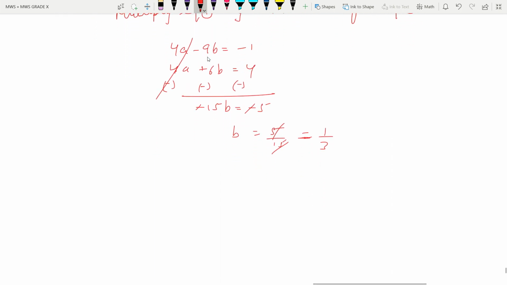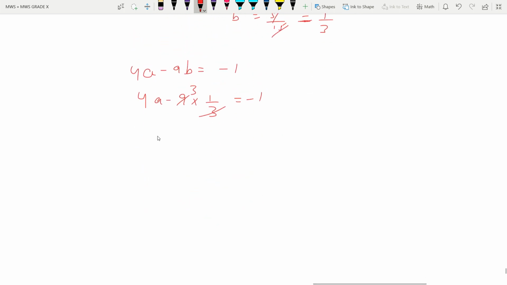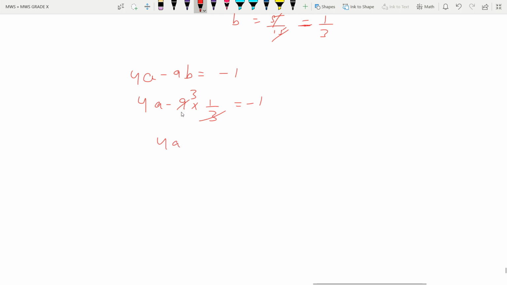So I am putting in the equation number 2, that is 4a minus 9b is equal to minus 1. So put the value of b here, that is 1 by 3, cancels out, is equal to minus 1. Then here 4a minus 3 will go that side, will become plus 3, and a is equal to 2 by 4, and finally it is equal to 1 by 2. So value of a is 1 by 2, value of b is 1 by 3.